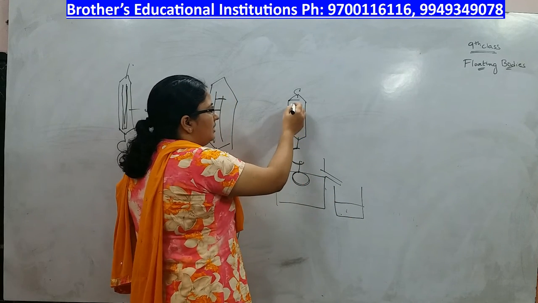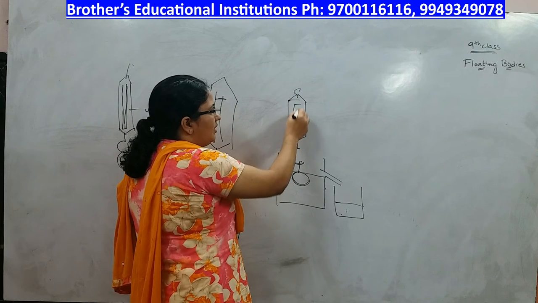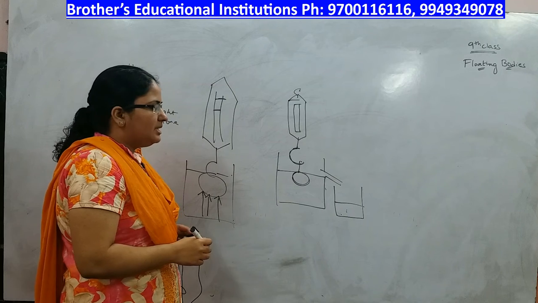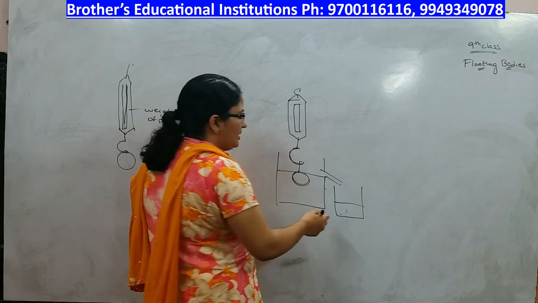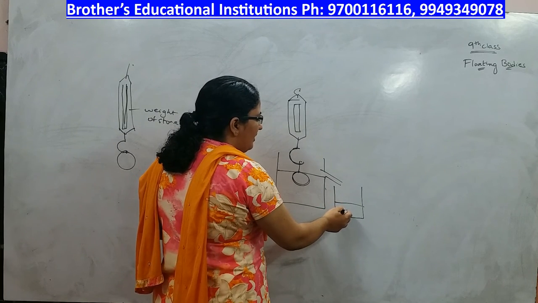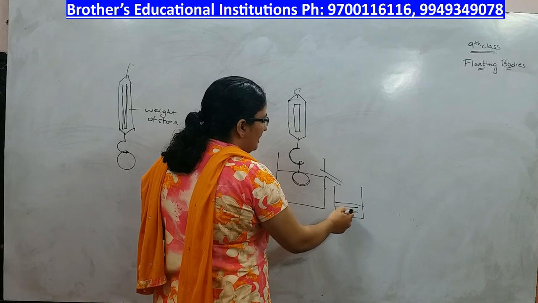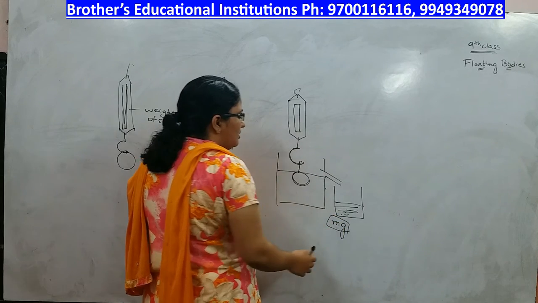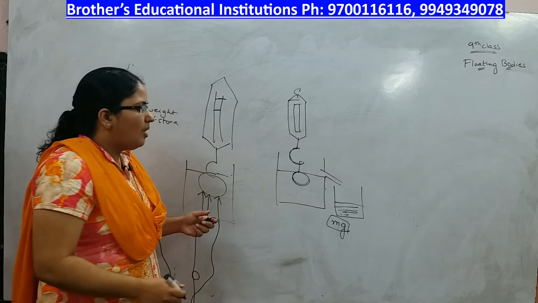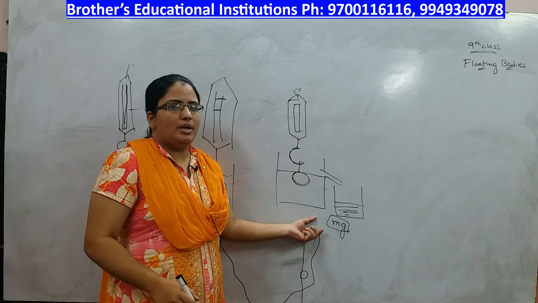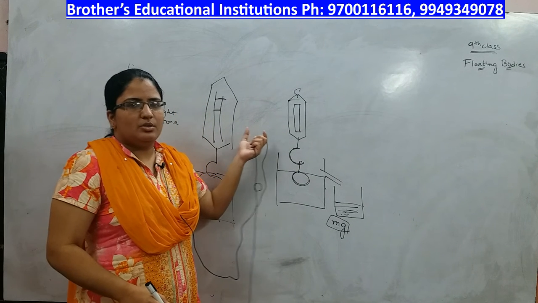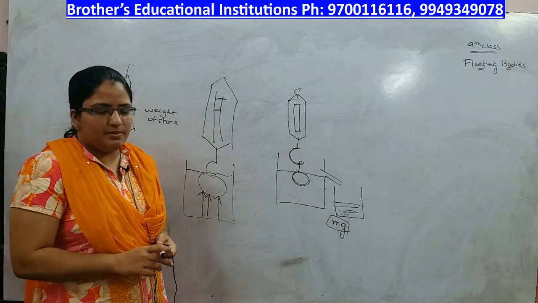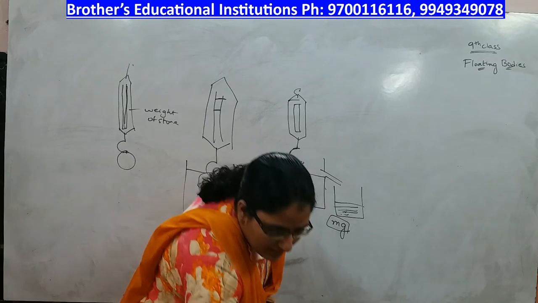Now here we have seen that the weight of the stone decreases. How much has it decreased? That can be found out if you find the weight of this displaced water, that is, if you find out the mass and do m into g. So this is the force of buoyancy, or this is the weight of the water that has been reduced. This is the principle that is put forth by Archimedes, and this principle is called Archimedes principle.